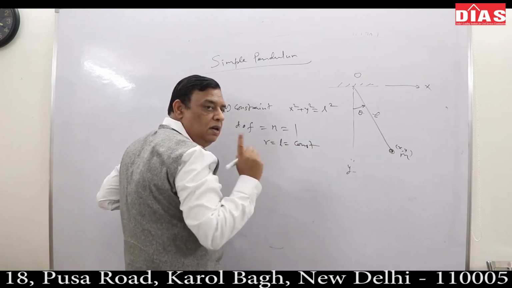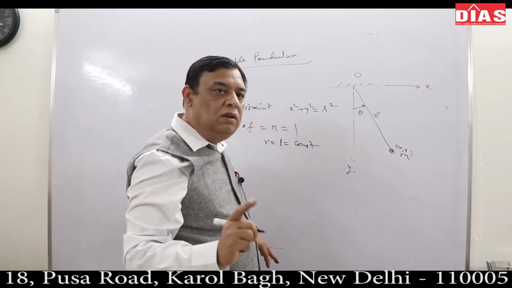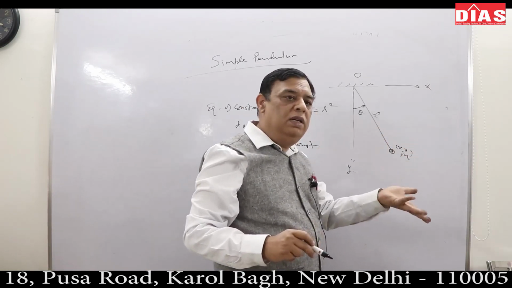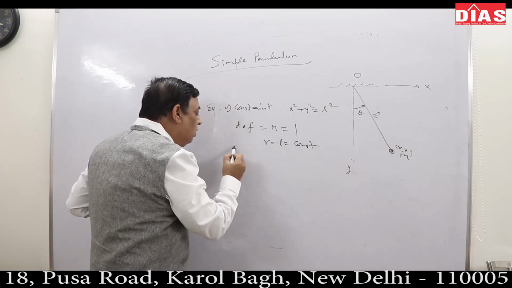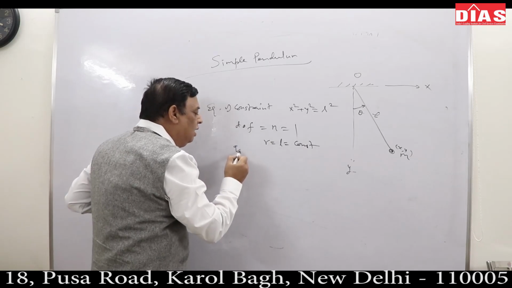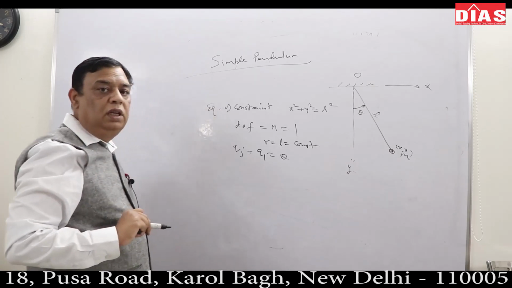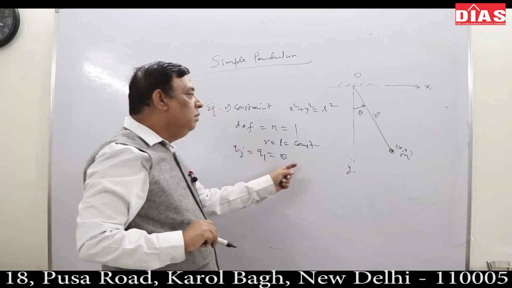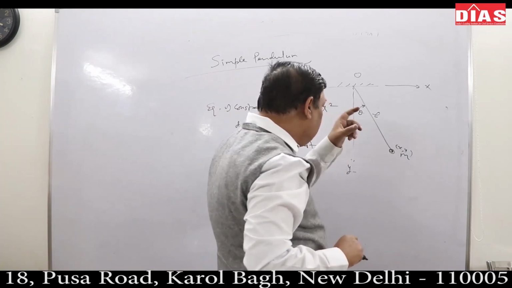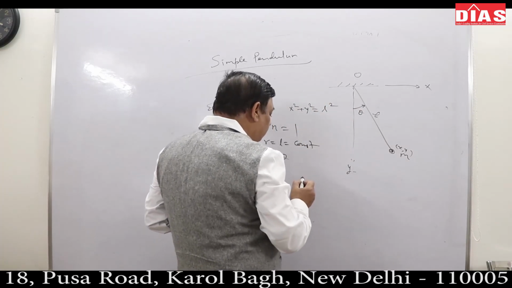One constraint. So what is the best coordinate required to describe the motion? Only theta. Motion can be described by theta alone, so there is only one degree of freedom. I can say Q1 is simply your theta.